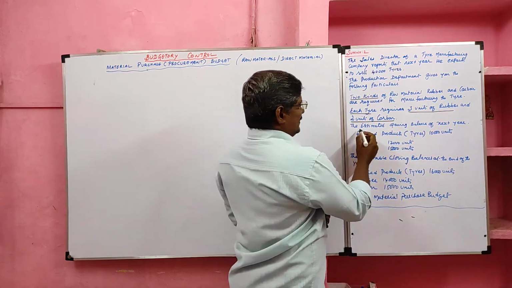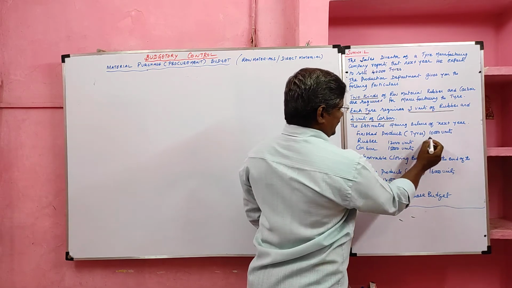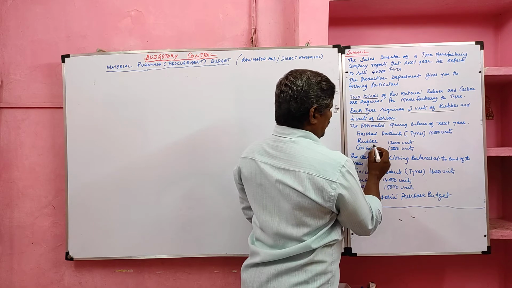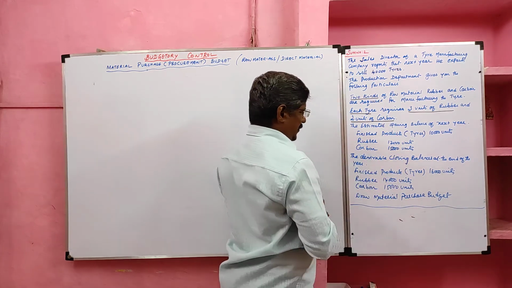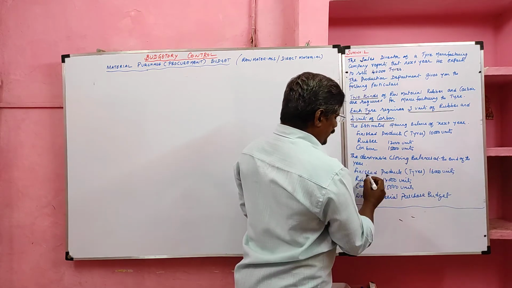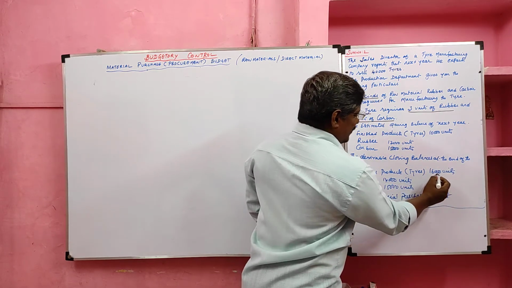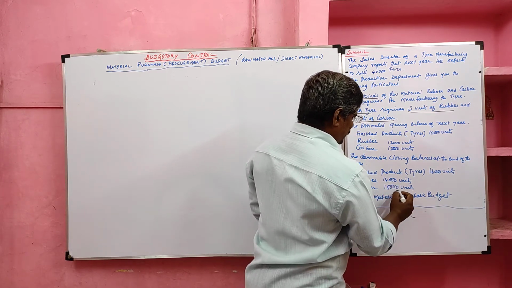The estimated opening balance of next year: finished product tires 10,000 units, rubber 12,000 units, carbon 15,000 units. The desirable closing balance at the end of the year: finished product tires 16,000 units, rubber 14,000 units, carbon 15,000 units.